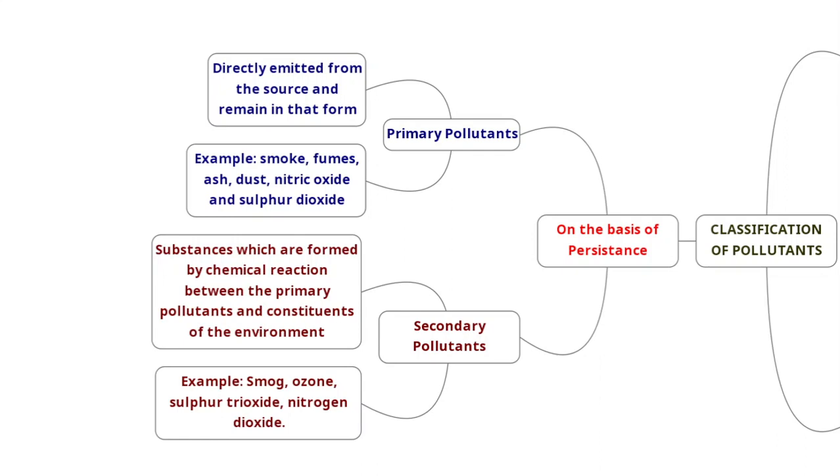Now let's say the smoke is available in the nature, or it is persistent in the nature for a very long time. Now what will happen? The smoke mixes with the already existing weather in the atmosphere, it mixes with the clouds, it mixes with the mist, fog and all, it creates smog. Okay, now when it creates smog, it is called secondary pollution. So secondary pollution is nothing but the reaction between an already existing primary pollutant and some other constituents of the environment.